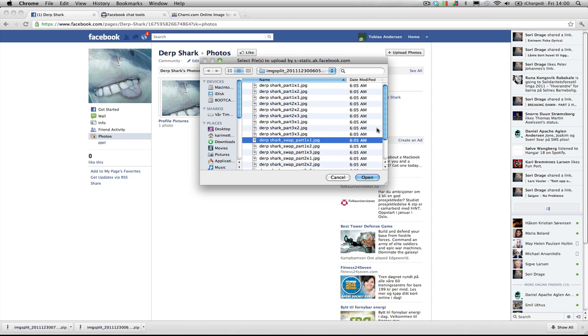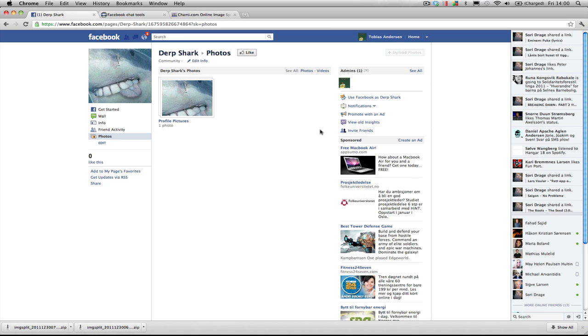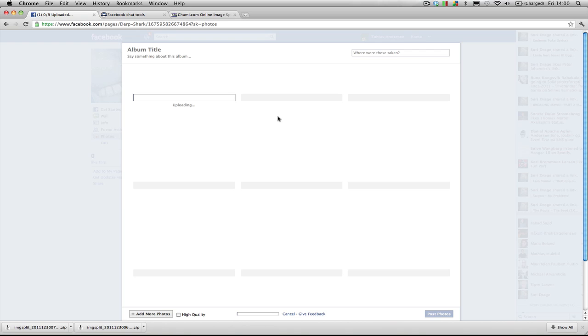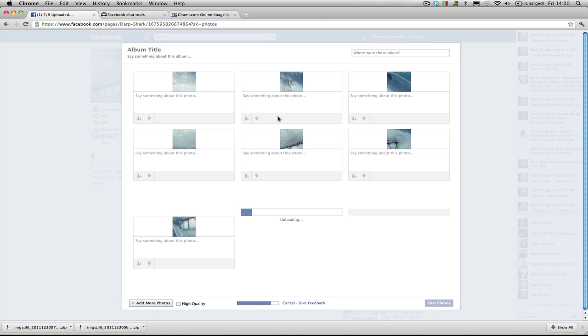Upload photos. Select the colored versions. There we go. And done. Post photos.